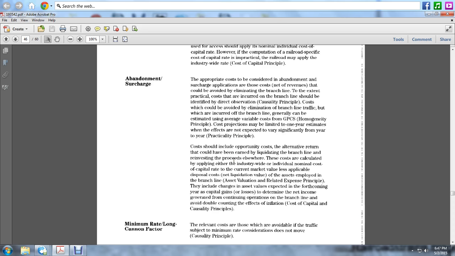The cost should include the opportunity cost for the alternative return that would have been earned on liquidation of the branch line and reinvestment of the proceeds elsewhere. These costs are calculated by applying the industry-wide or industry nominal cost of capital rate to the current market value of the applicable disposable cost, the net liquidation value of the assets employed in the branch line, per the valuation and related expense principles. These include the changes of the asset values expected in the forthcoming year as capital gains or losses, determining the net income generated with the continuing operations of the branch lines, and avoiding double counting the continuing effects of inflation, per the cost of capital and causality principles.